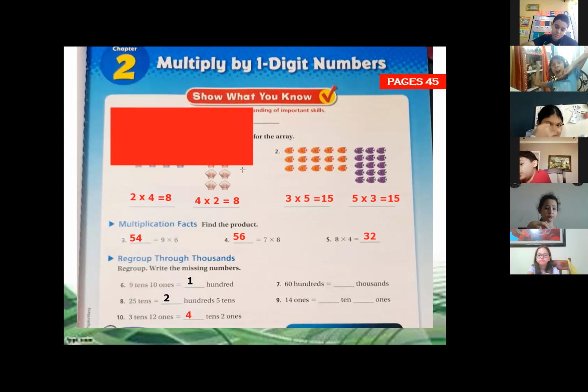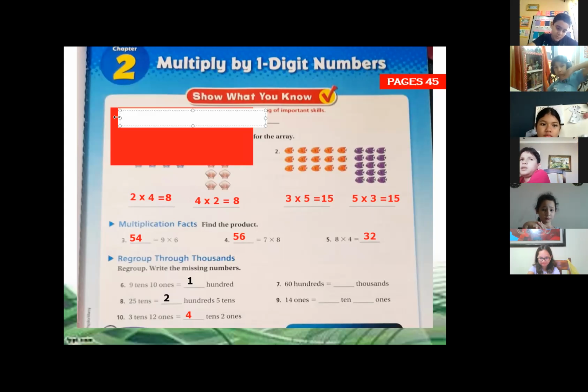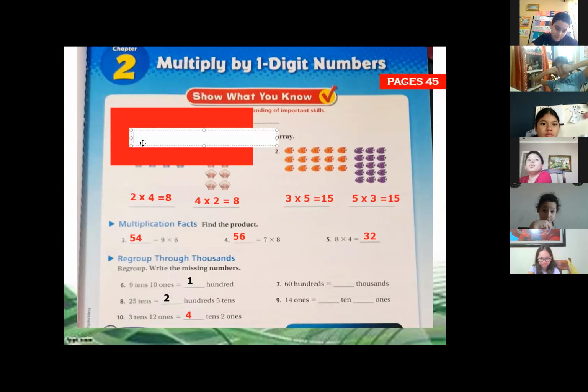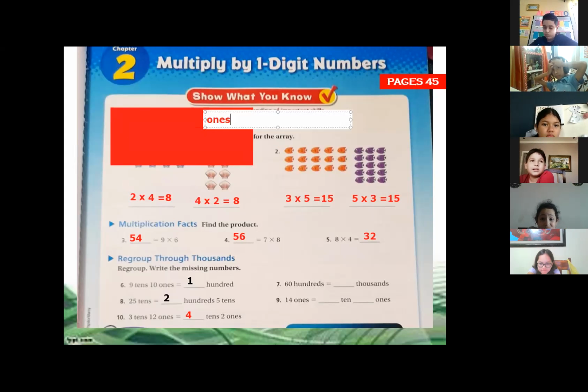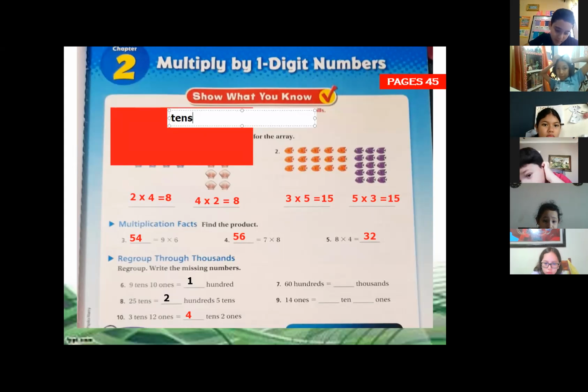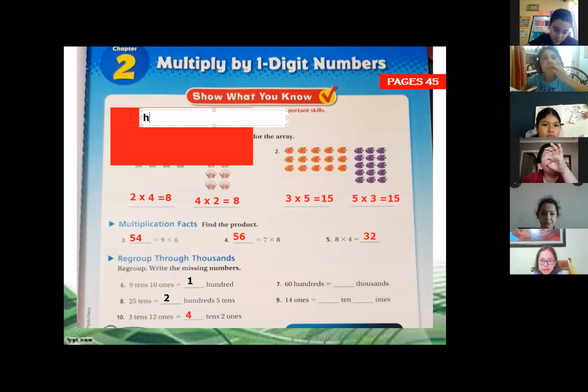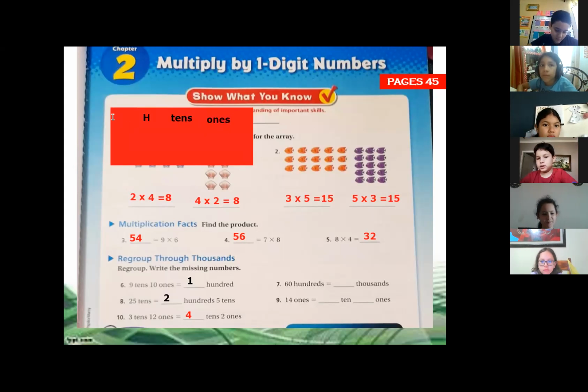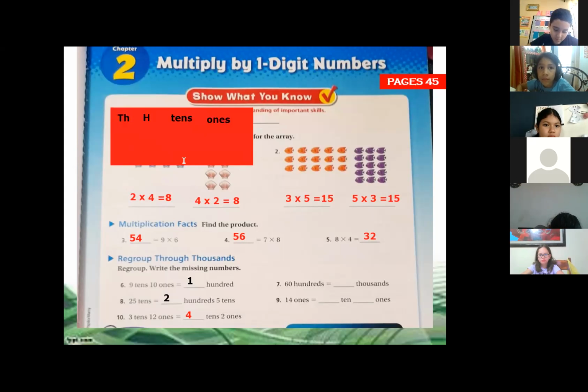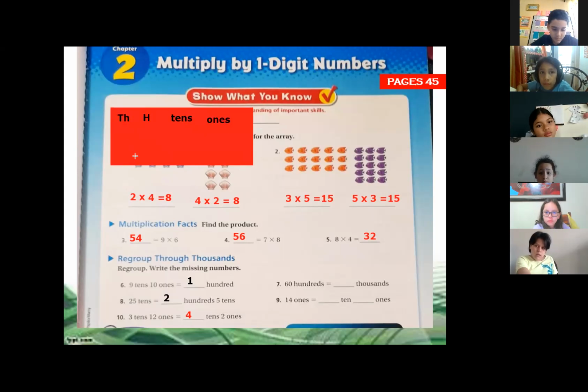Remember that we have the ones, tens, and hundreds. Now we are looking for 60 hundreds. If we regroup 60 hundreds, we have ones. Then what is next? Tens. We have the hundreds, and the thousands. I'm going to adjust the TH. The hundreds, and the ones. 6,000. Okay.